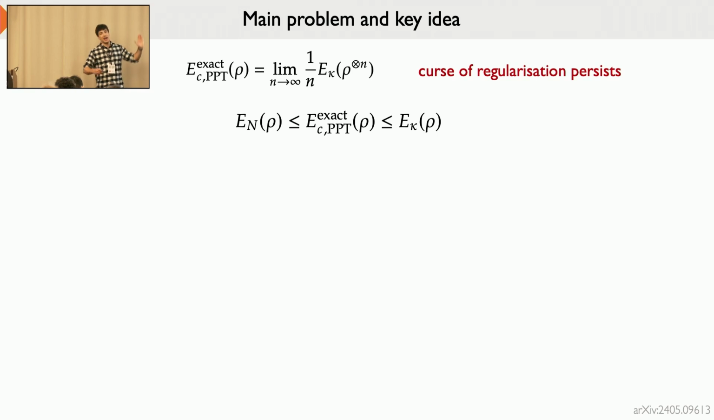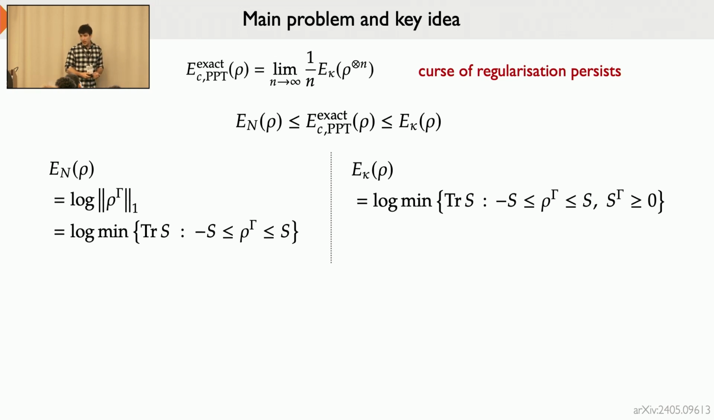So it always gives us upper bounds on the cost. And so the idea is then, okay, we have these two monotones, lower and upper bounds. How can we make them give us better bounds, like better lower and better upper bounds? And for this, we look at their definitions.